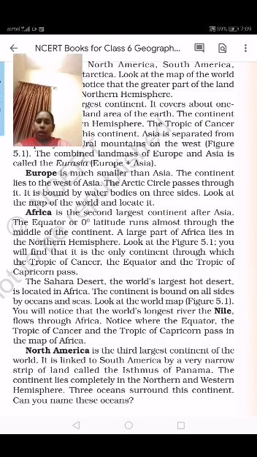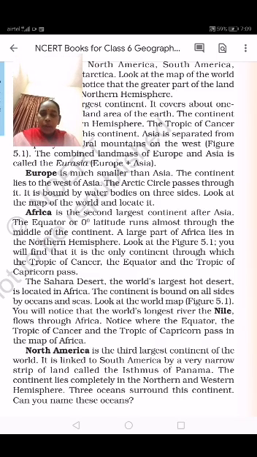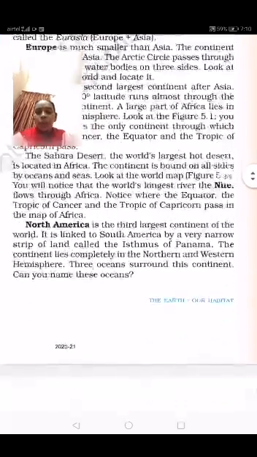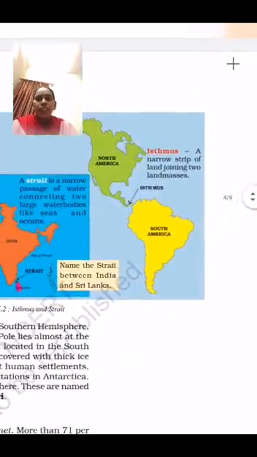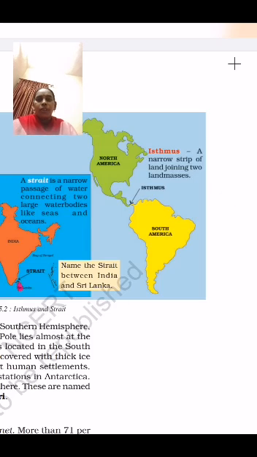So what continents are there and where are they? We will see it on the map also. Children, North America is the third largest continent, and North America and South America are divided by the isthmus, a narrow strip of land joining two land masses.